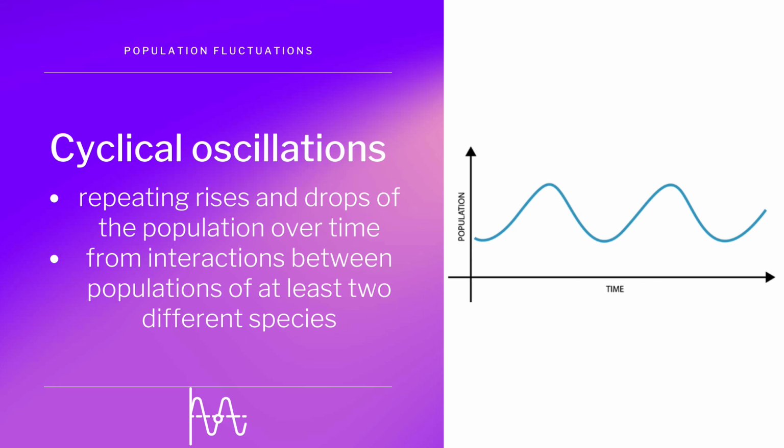Some populations undergo cyclical oscillations in size, or the repeating rises and drops in the size of the population over time. Usually, these oscillations are produced by the interactions between populations of at least 2 different species, like predation, parasitic infection, and food availability fluctuations. However, density-dependent factors don't always create oscillations unless the right conditions are met.